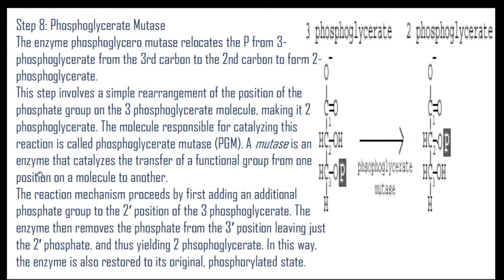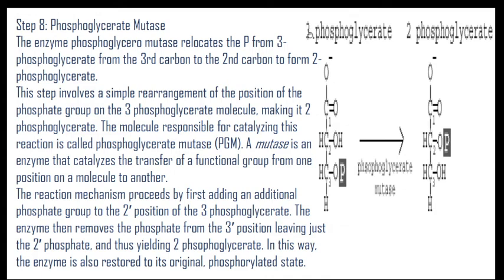A mutase is an enzyme that catalyzes the transfer of a functional group. So the phosphate is a functional group moving from one position to another, and the reaction mechanism proceeds by first adding an additional phosphate group to the second position of 3-phosphoglycerate. The enzyme then removes the phosphate from the third position, leaving just the second phosphate and thus yielding 2-phosphoglycerate.